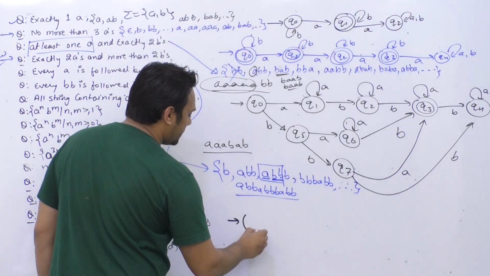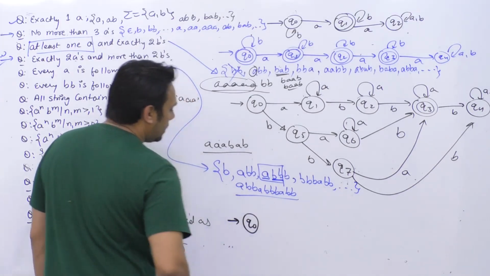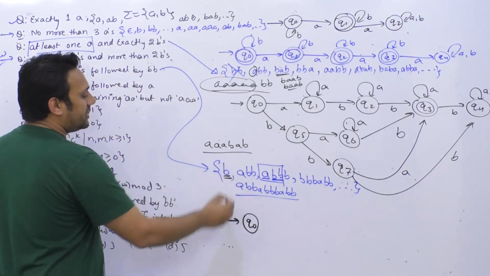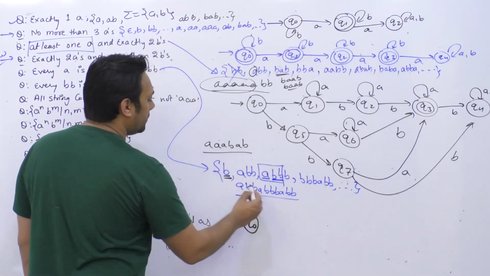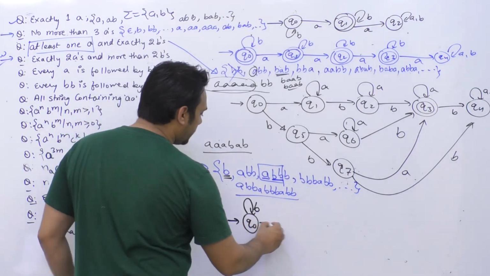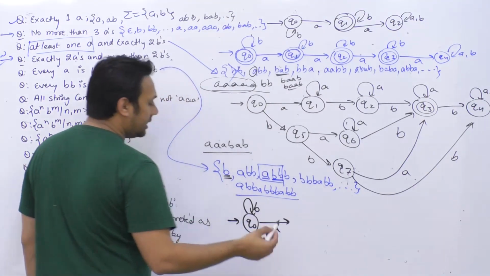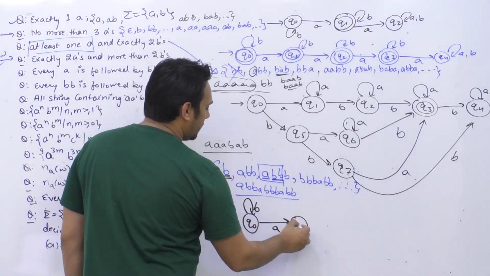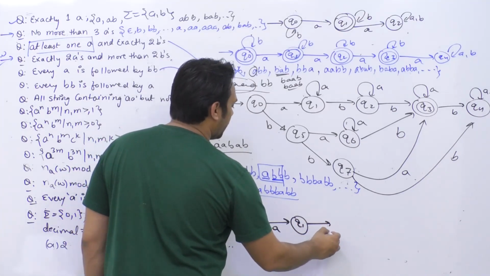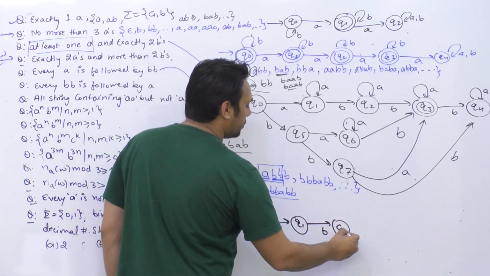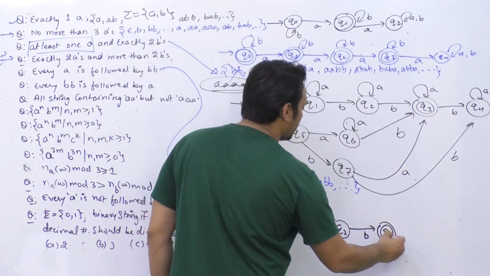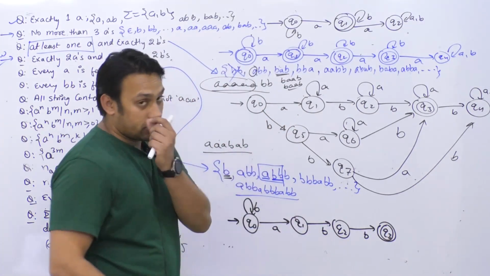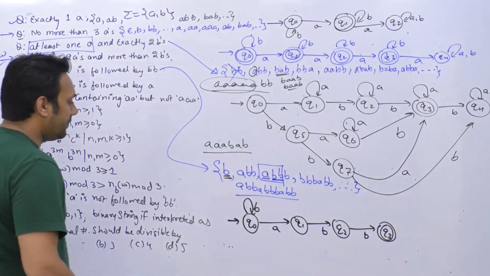So this is your state which is Q0. In the beginning you can get any number of B's because they are not putting any restrictions on the number of B's. So let us assume this is your B. But if you get an A, then you should have exactly BB, right? Then we can go to the state Q1, then you should have one B. We can go to the state Q2, then you should have one more B, and then I'm going to accept it, right? So whenever you get an A, you should get BB, okay?